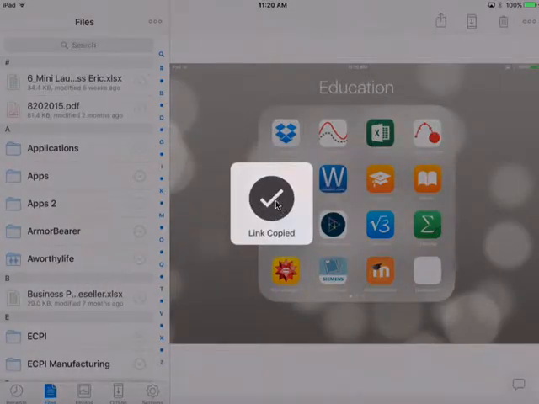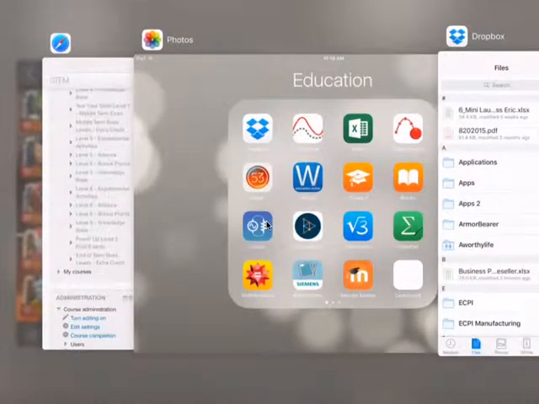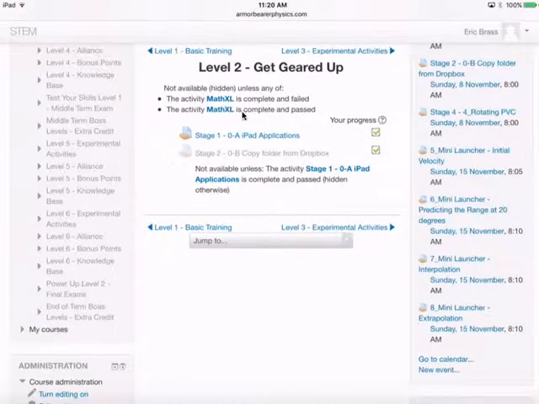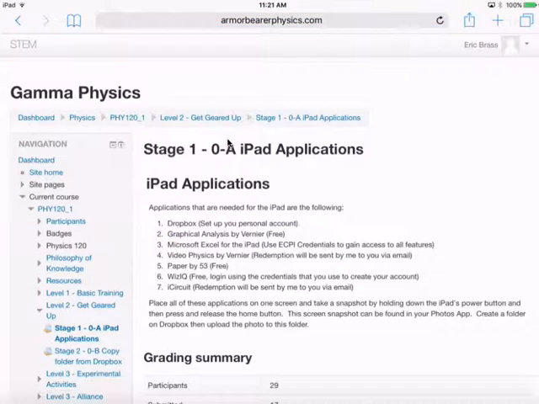And it's going to generate it. Now it says link copied. So it's copied to our, I forget what you call that thing. I think it's called the clipboard. Let's go ahead and hit our home button. I'm just doing it twice. Let's go back to our Moodle shell. Let's go back to stage 1. iPad applications. And we're going to upload this link.